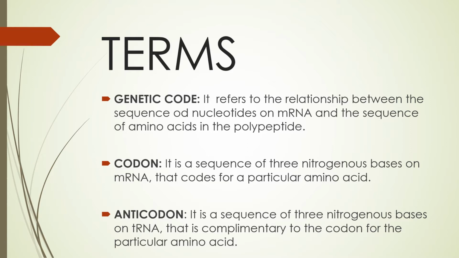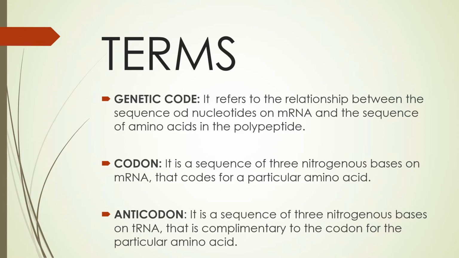When we say codon, it is a sequence of 3 nitrogenous bases on mRNA, and they code for a particular amino acid, so codons are on mRNA. When we talk of anticodon, of course there are also 3 nitrogenous bases, but this is on tRNA.